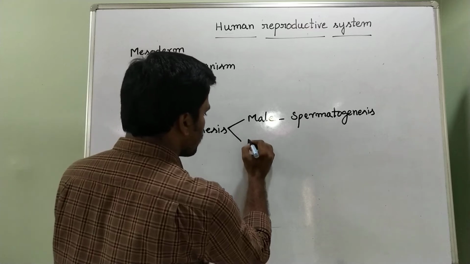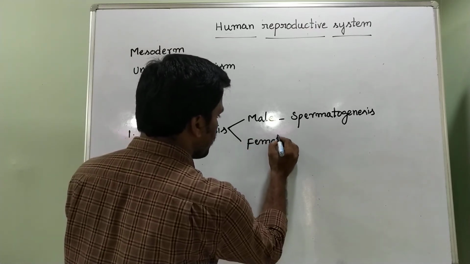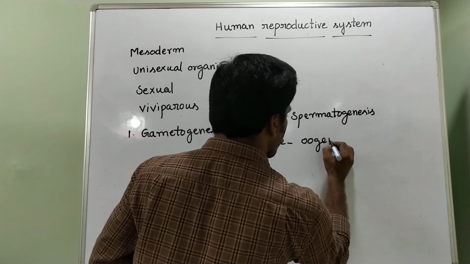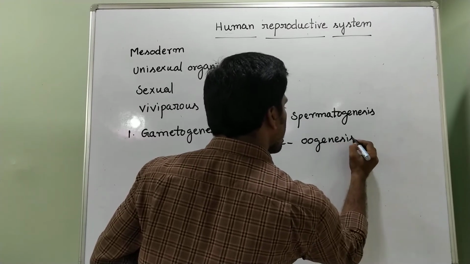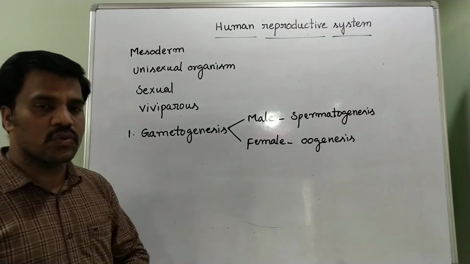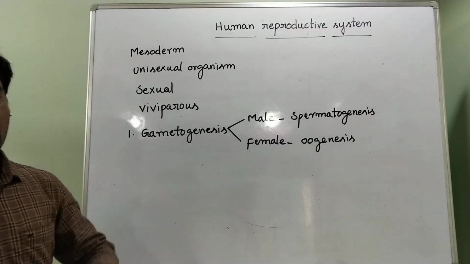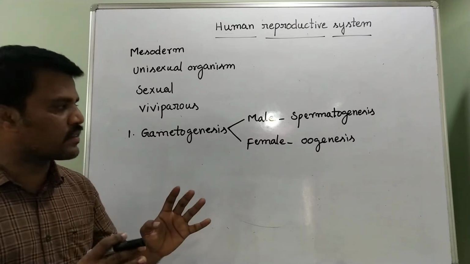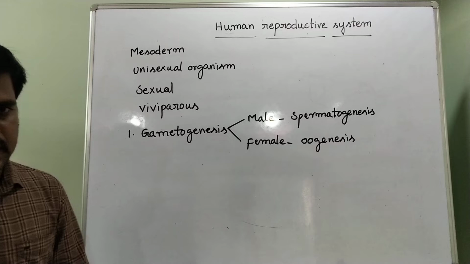In females, oogenesis means production of ova. These two processes are commonly called gametogenesis. This is the first stage of the reproductive system.